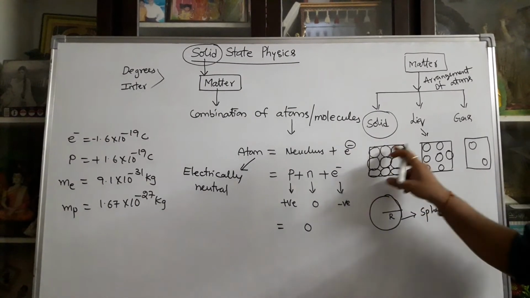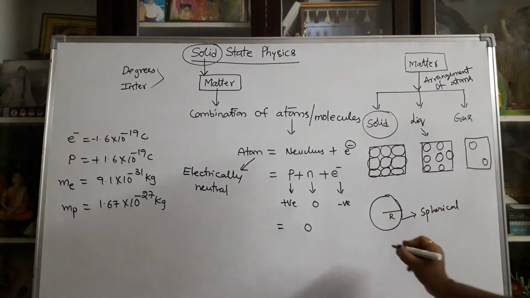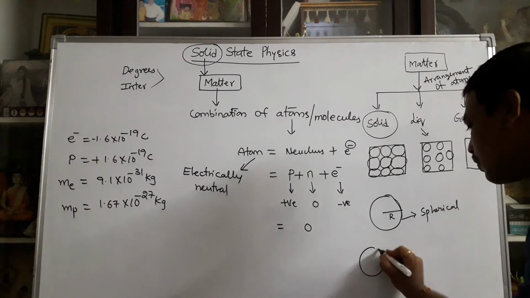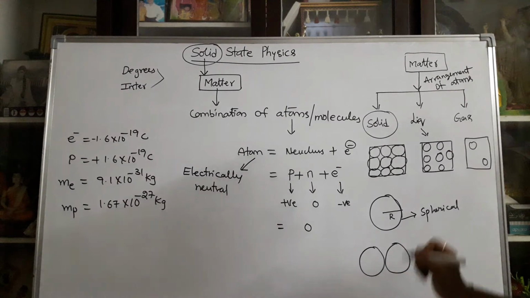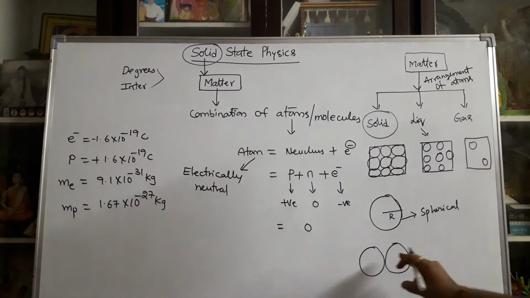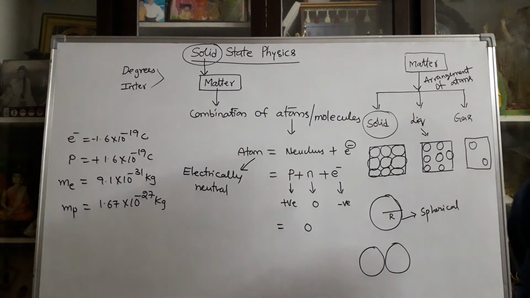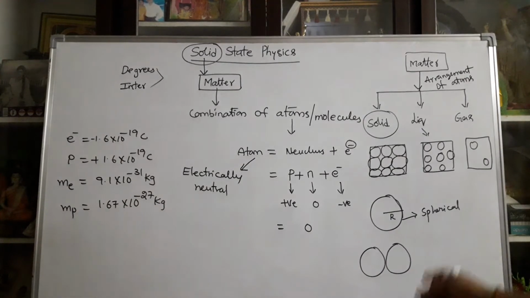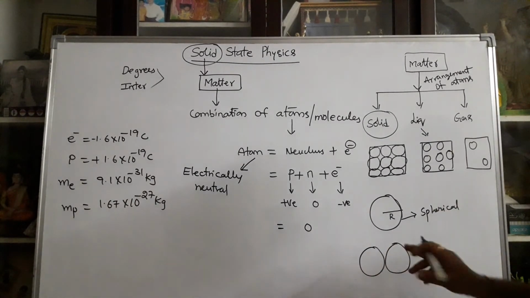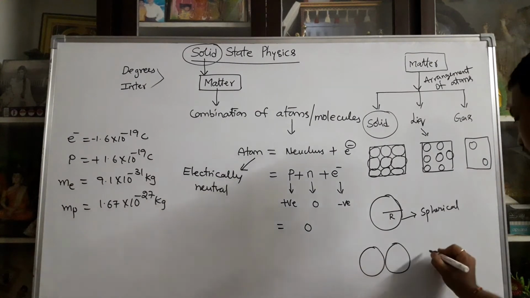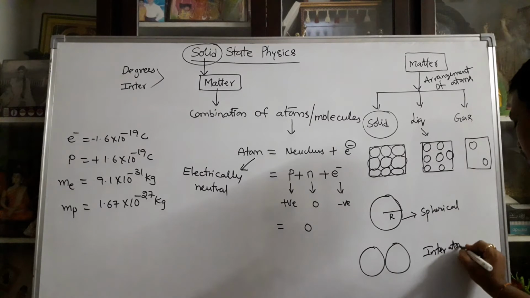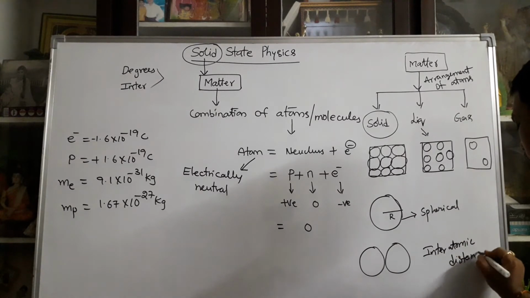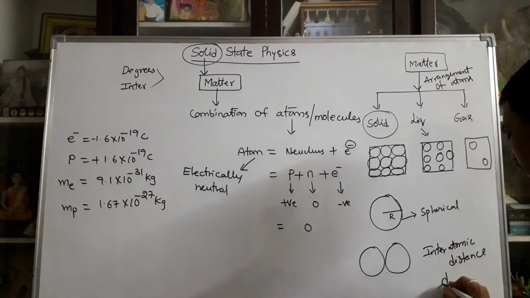Here atoms are arranged side by side. Suppose you consider 2 atoms arranged side by side. According to physical appearance, the distance between two atoms is zero. But at the microscopic level, these two atoms are separated by an interatomic distance, which is indicated by the letter small d.